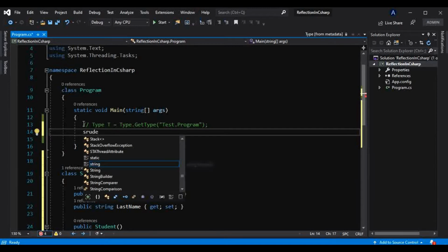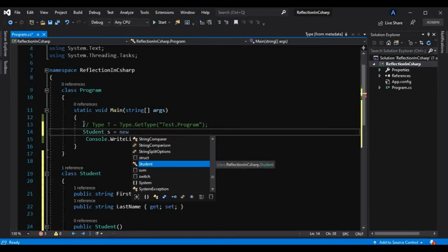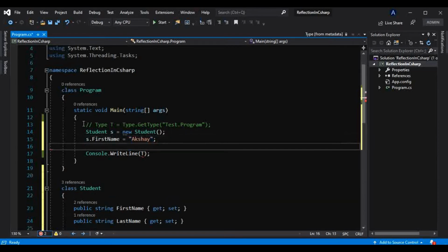And I will create an object of the Student class, and in that object I will initialize the first name to Akshay maybe, and the last name to Borje.